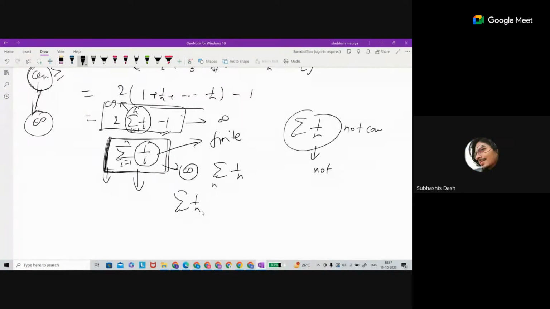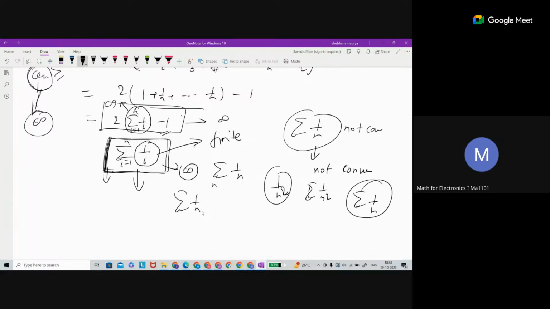Yes, sir. This series is not convergent, but 1 by n square is convergent. That he said. 1 by n square is convergent. Correct. The summation of 1 by n square is convergent, but this series is not convergent. Okay, so we can prove it also. There is a way to prove it.